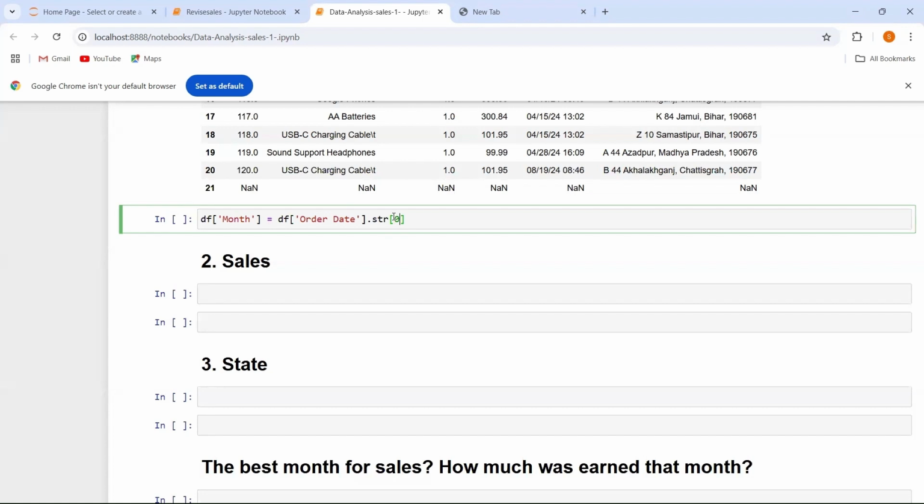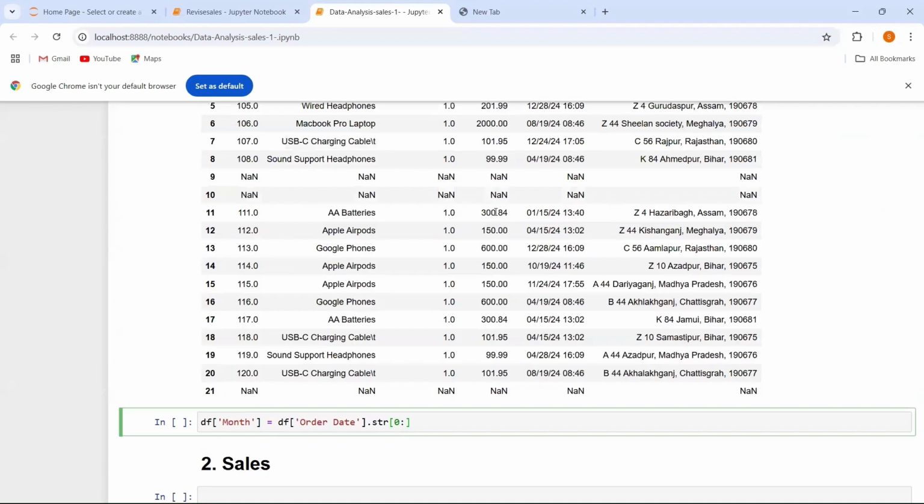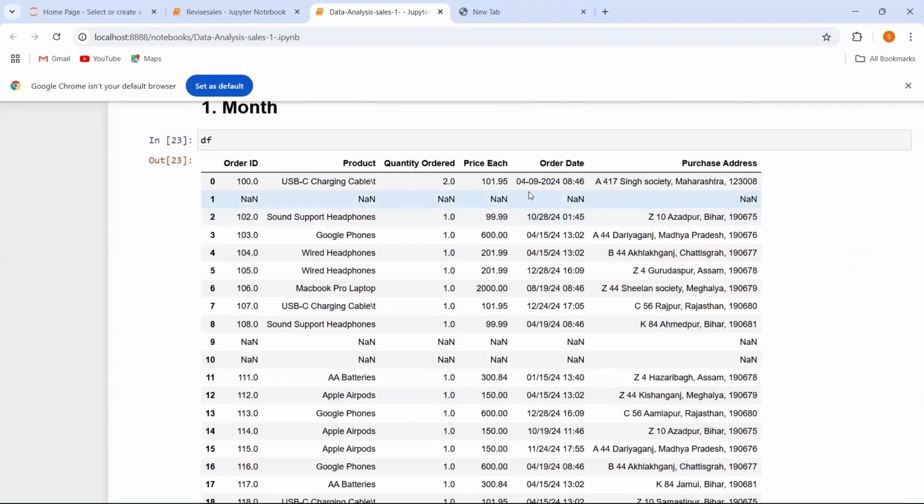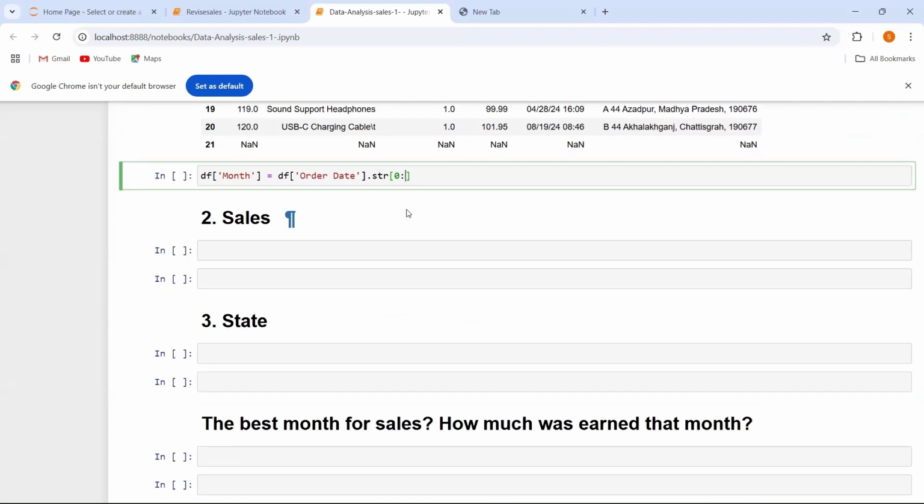going to use indexing. While doing indexing, the first index is always included and the last index is always excluded. So let's say in this example, if I want to have 04, what will be my index? My index will be from 0 to 2. So here we are going to write 2.